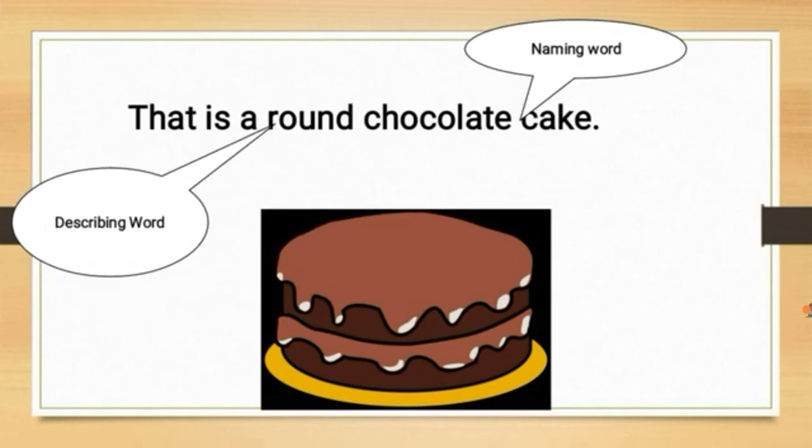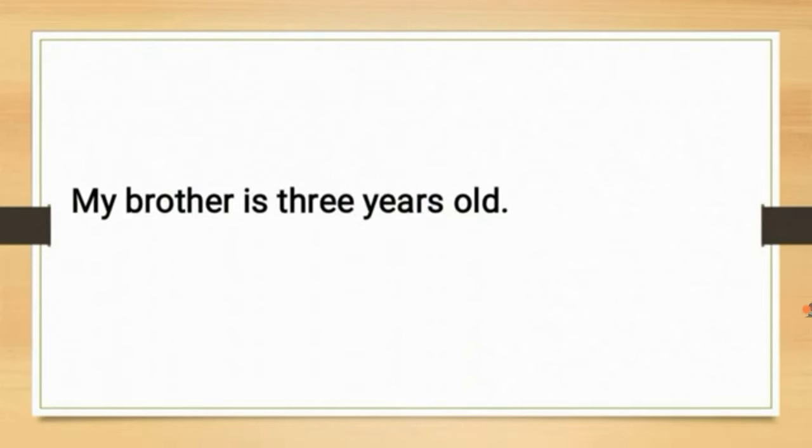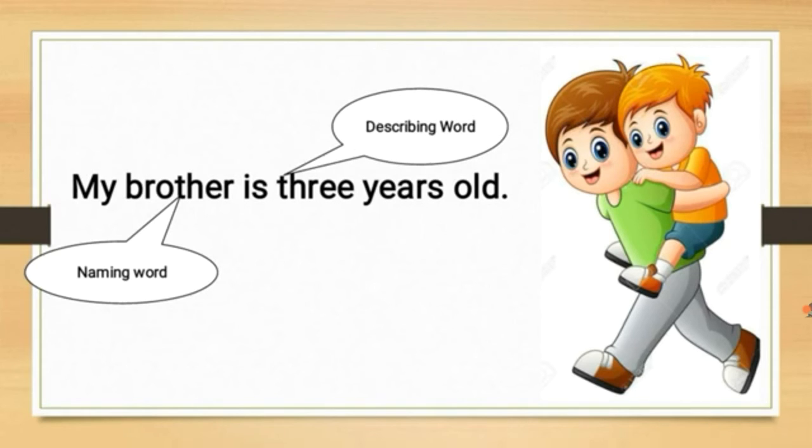What is the naming word here? Cake. And the describing word? Round. My brother is 3 years old. What is the naming word here? Brother. And how many years old? 3. It shows how many years old. That is a number.